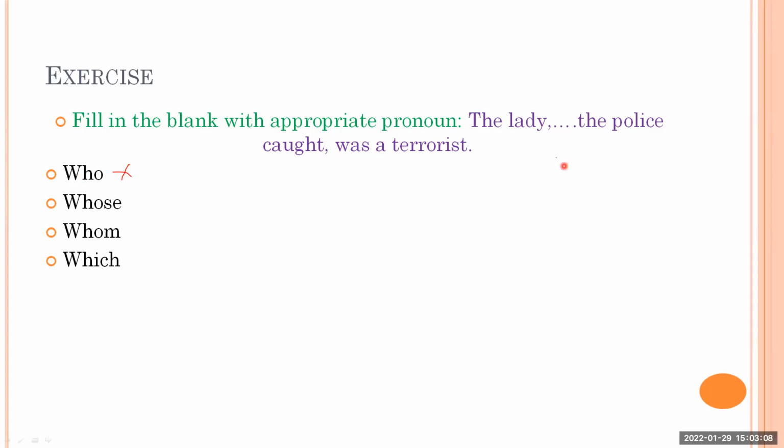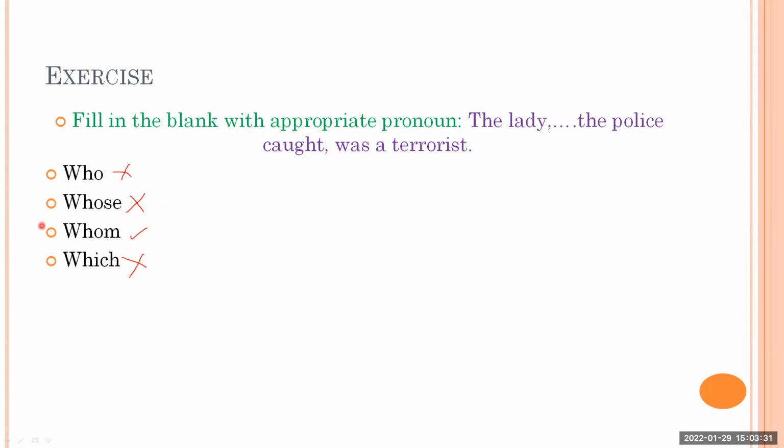So let's come to the answer. The lady who the police caught, we don't say who the police caught. The lady whose the police caught? We cannot say like this, okay? Whose is also not okay. The lady whom the police caught was a terrorist. It sounds okay. The lady which the police caught? For a living thing, we do not use which.